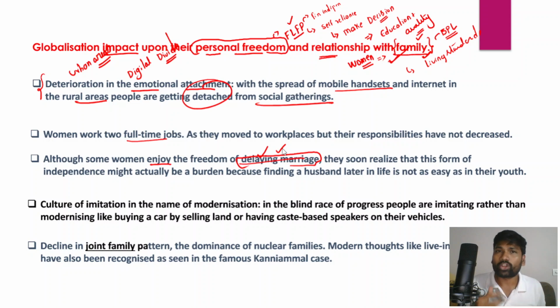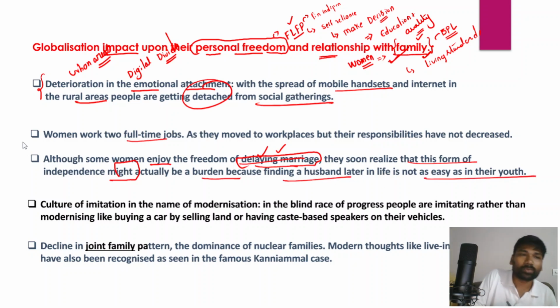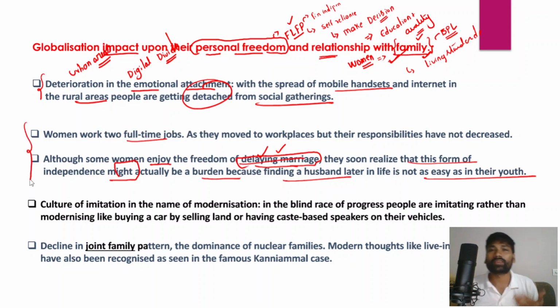So women enjoy a lot of freedom in those urban areas, but with delayed marriages they soon realize that this form of independence might actually be a burden, because finding a husband later in life is not as easy as at their youthful stage. So this would be another major concern. They often feel that they may not be able to find a husband once marriages are delayed and they are given too much personal freedom.